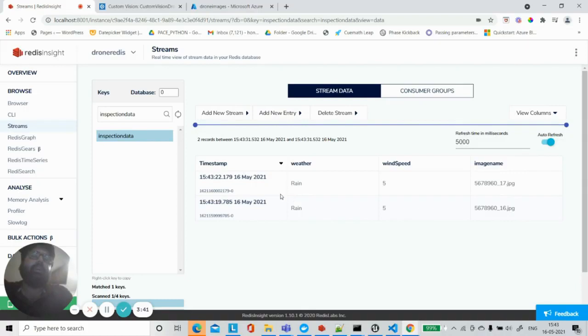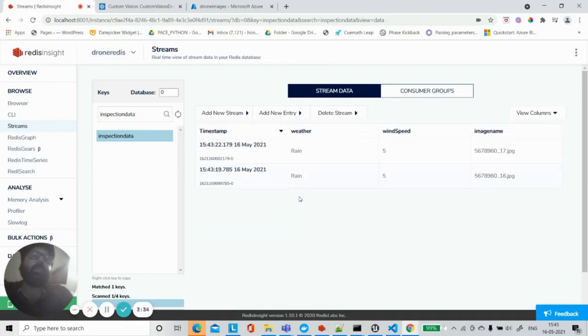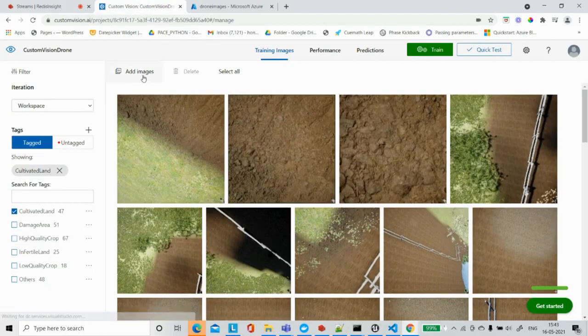Now on this stream, we have attached a listener using Redis Gears, which models the images using TensorFlow at Redis AI. This TensorFlow model we have created using Custom Vision. So let me show you the Custom Vision.